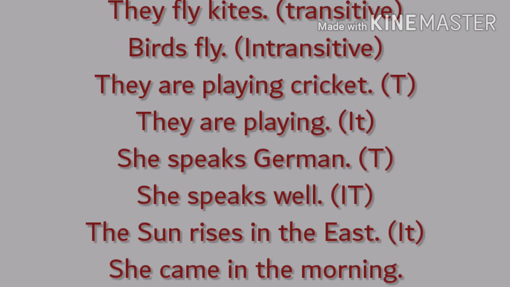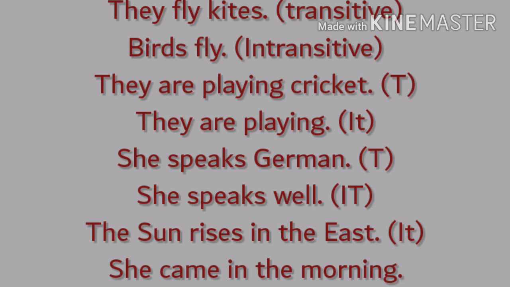The sun rises in the east. The sun rises what or whom? No answer. The sun rises where? In the east. But we know the answer to where is not an object. So in this sentence, the verb rises has no object. So it is used intransitively. She came in the morning. Came is the verb. Came when? In the morning. But we know that the answer to when is not an object. So the verb is used intransitively. I hope you got it.